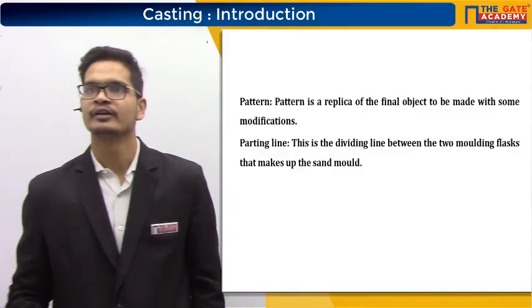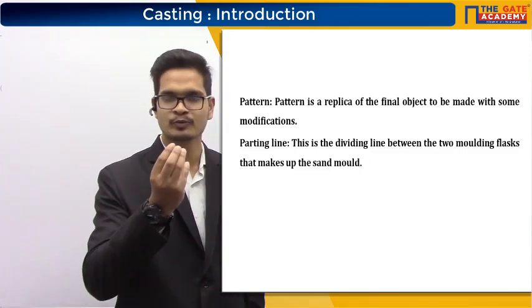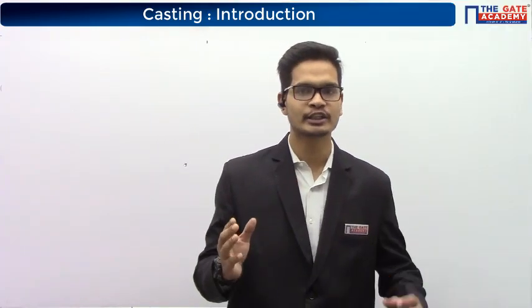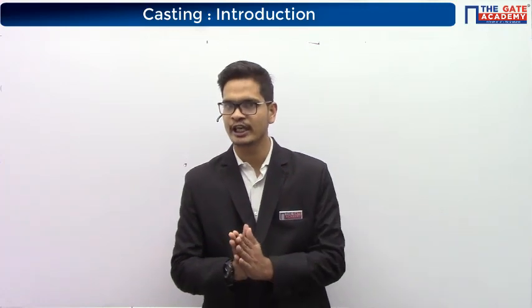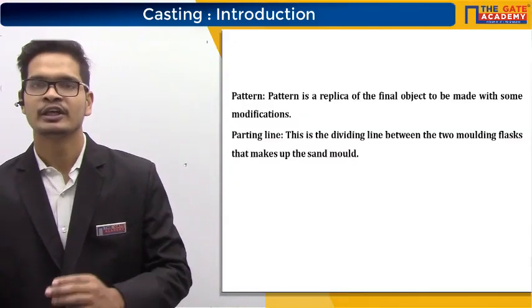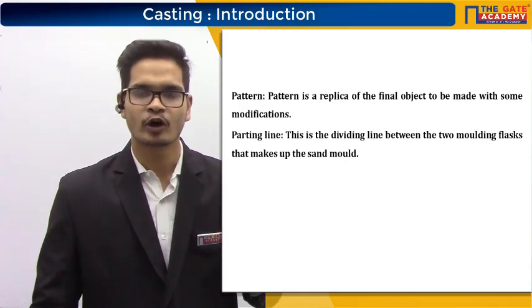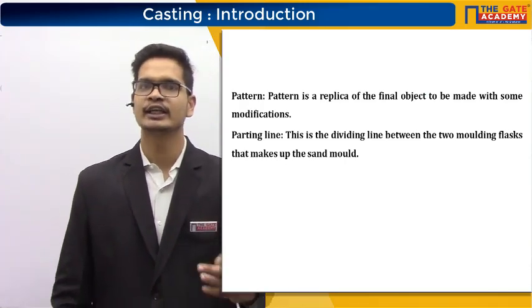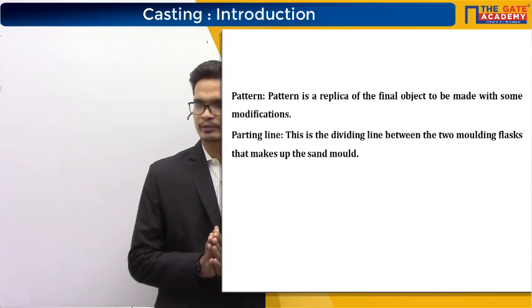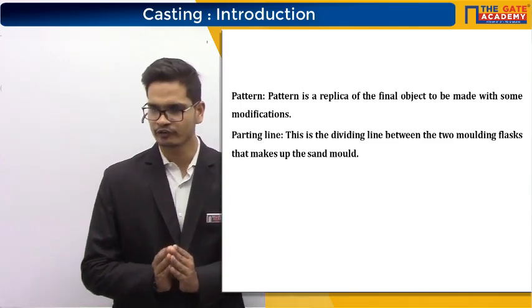Next is pattern. Pattern we saw. Pattern was a small box that they were using for making the mold, and later they were replacing that box. So pattern is a replica of the final object to be made with some modifications. What are these modifications? That we'll see later. But pattern is a replica of the final object to be made with some modifications.